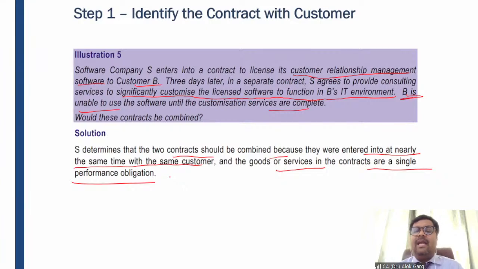So Amazon cannot say that it has delivered the unassembled part on the premises of the customer, so it has to recognize the revenue. It cannot recognize the revenue. Why? Because this assembly is very important. Till the time this assembling happens, the customer will not get the benefit out of usage of that particular product. And if the customer will not be able to get the benefit out of that product, it means the performance obligation is not yet satisfied, right? So you need to see, is it a different performance obligation or is it a single performance obligation, right? So you need to see that, right?